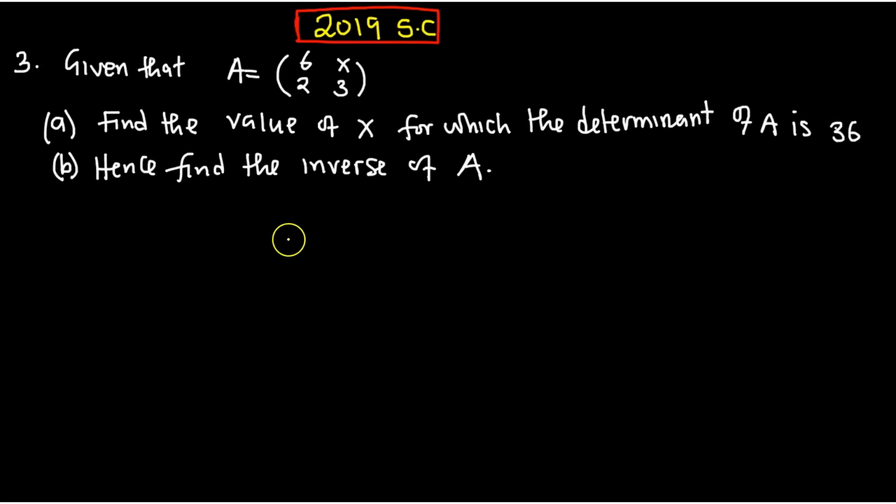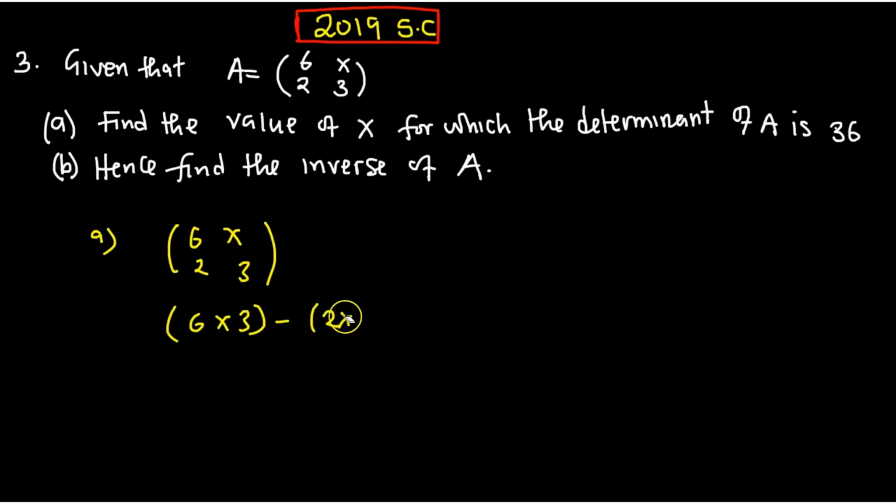So let us look at the 2019 question. Given that A is equal to this matrix, find the value of x for which the determinant of A is equal to 36. This time around, let us go through it quickly. So we have 6, x, 2, 3. Now we are experts here. So let us multiply 6 by 3. That is question A. 6 multiplied by 3 minus 2 multiplied by x. This is equal to 36.